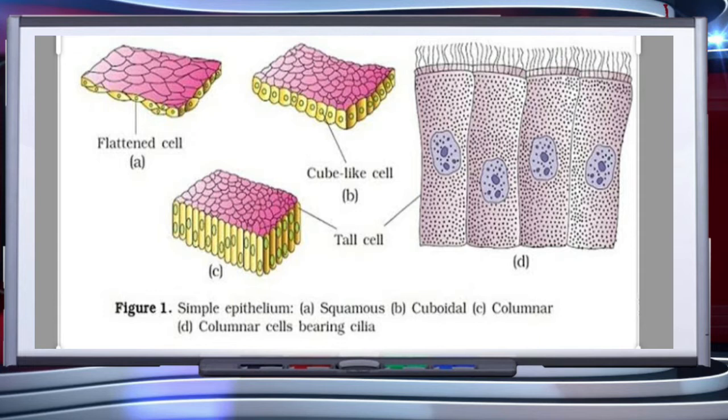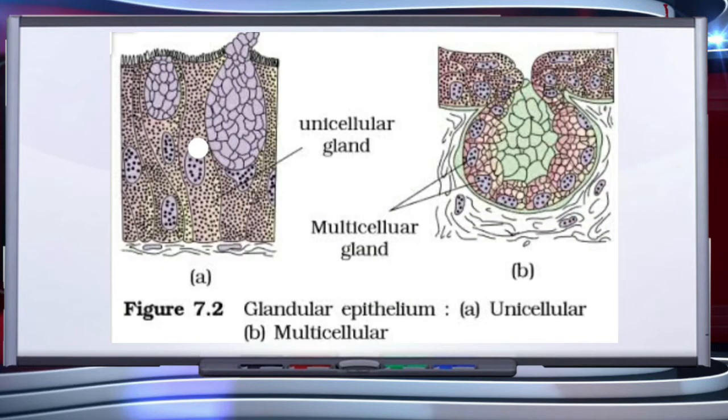If the columnar or cuboidal cells bear cilia on their free surface, they are called ciliated epithelium cells. As cilia are present on one surface of the ciliated epithelium cells, their function is to move particles or mucus in a specific direction over the epithelium.